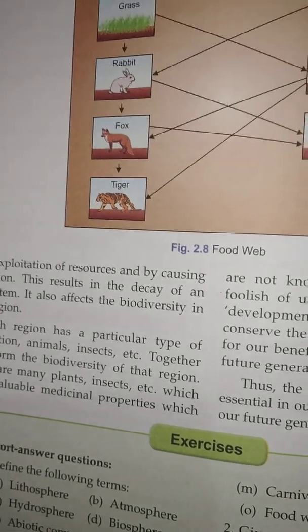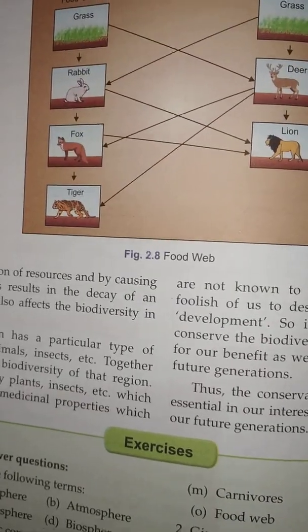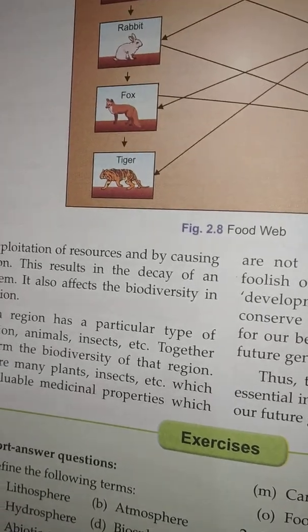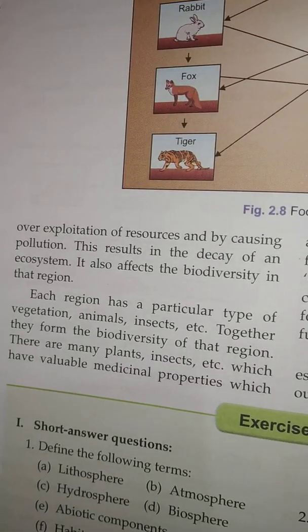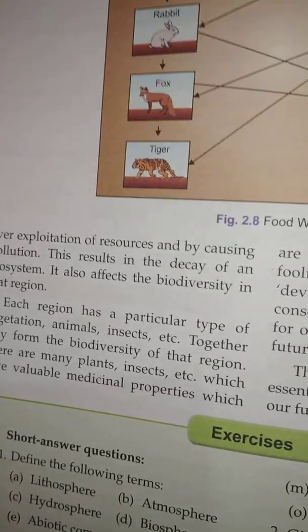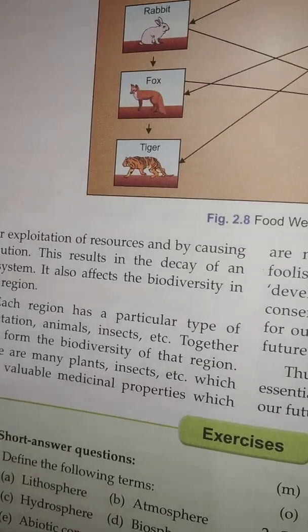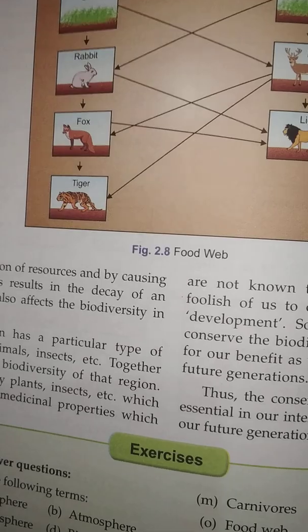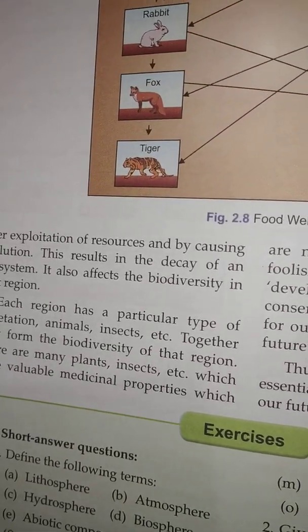Okay, you can understand the meaning of overexploitation. So whatever factors we are having, whether it is a biotic factor or an abiotic factor, if we are using it more and more, then that is called overexploitation. So it will be affected.